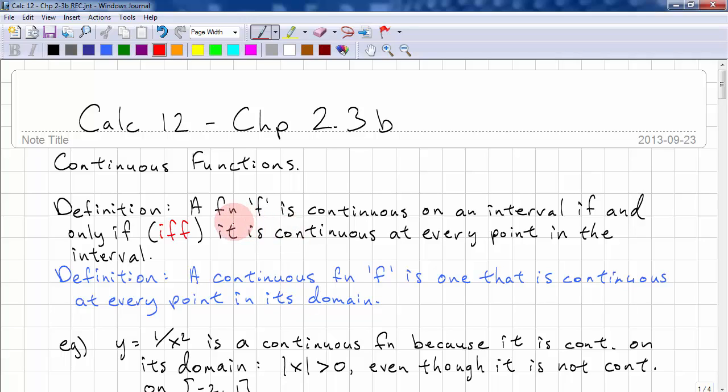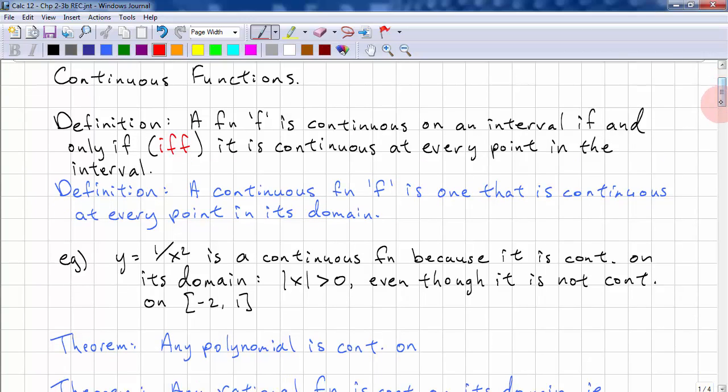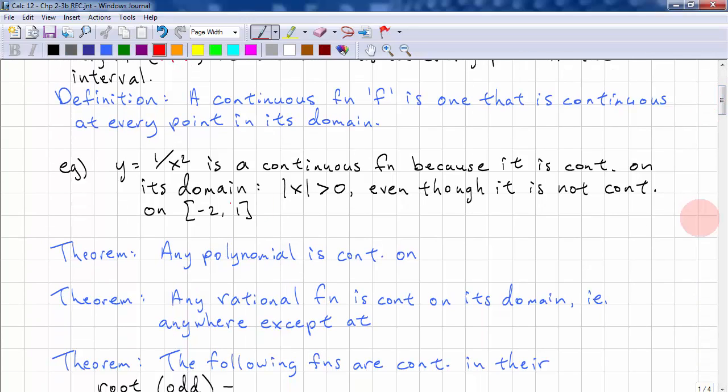Notice this one says f is continuous if and only if, and this one says a continuous function. So small distinctions. It's like being a lawyer. Here's an example. y equals 1 over x squared is a continuous function because it's continuous on its domain.